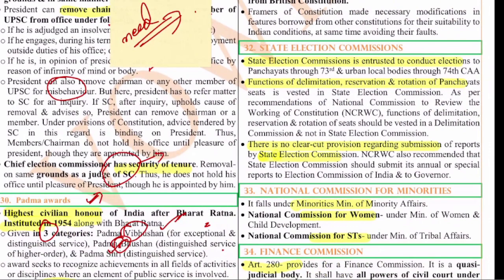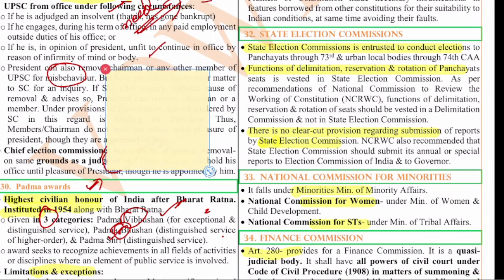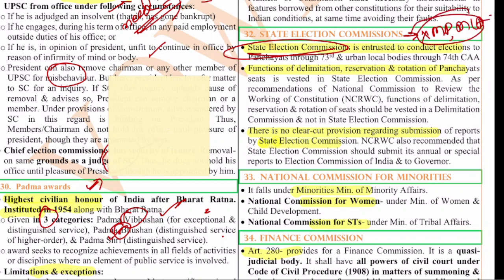Next, the State Election Commission. The State Election Commission is also a constitutional body, right? But the thing is, the State Election Commission will conduct elections for local bodies. That is the most important thing. The SEC doesn't conduct elections for MP or MLA. For MP or MLA, it is the Central Election Commission which conducts the elections. But for local bodies, the Panchayati Raj system and the urban local bodies which are formed by the 73rd and 74th Constitutional Amendment Acts, the elections will be conducted by the SEC, the State Election Commission, right?